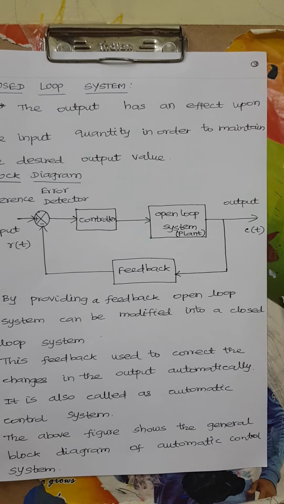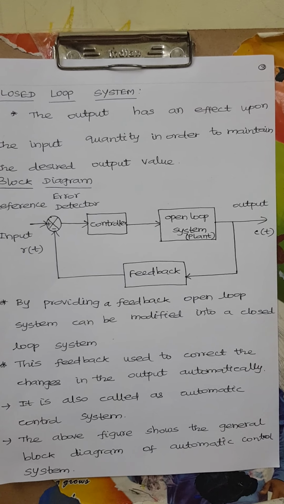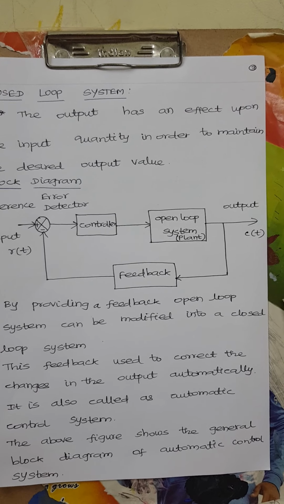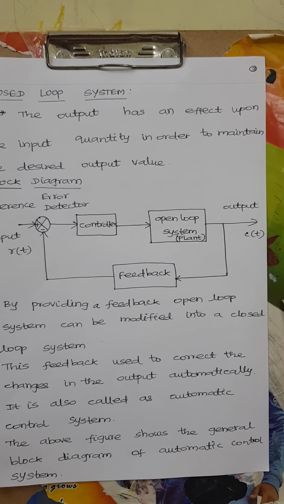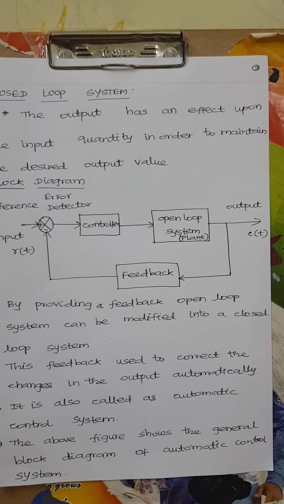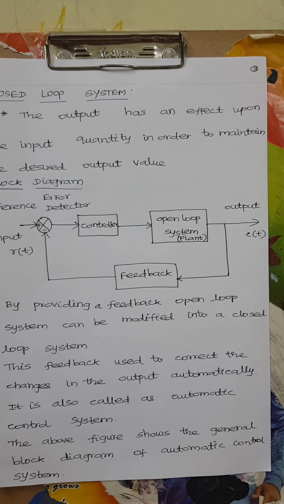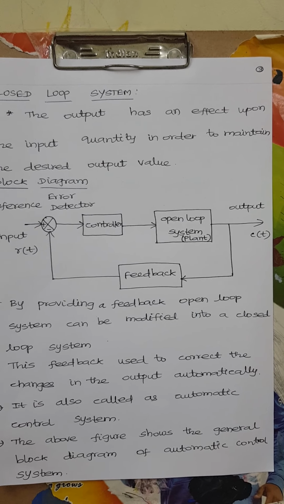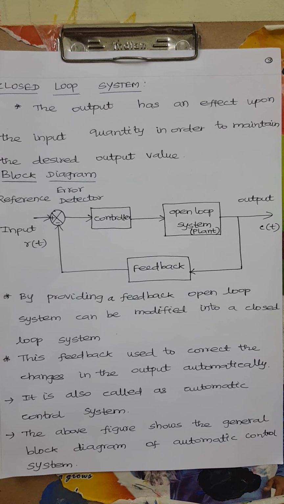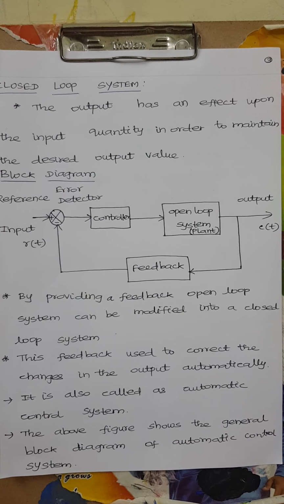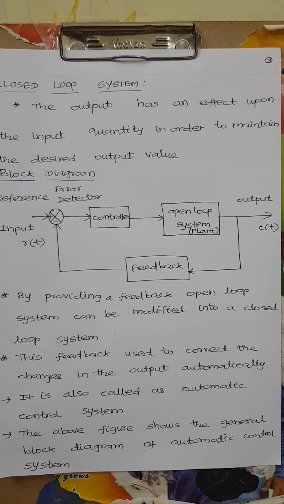Here the feedback signal takes samples from the output signal. That means the output signals are sampled and modified, converted into a suitable form with respect to the reference signal. The sampled output is given to the error detector.